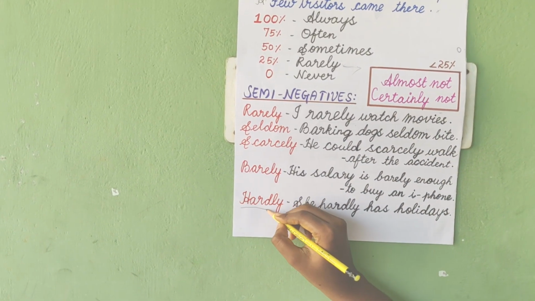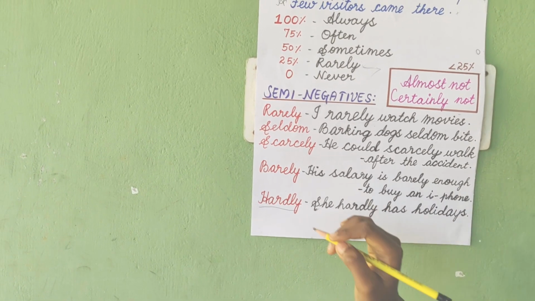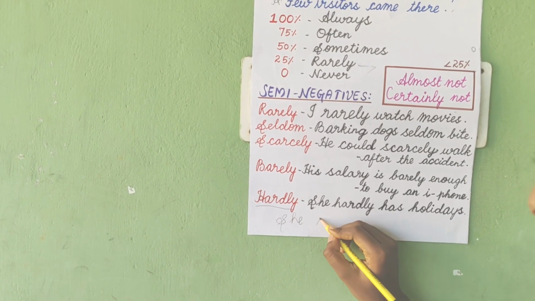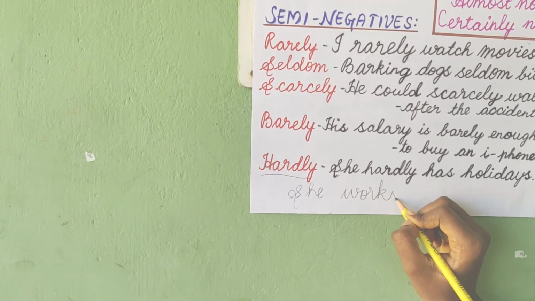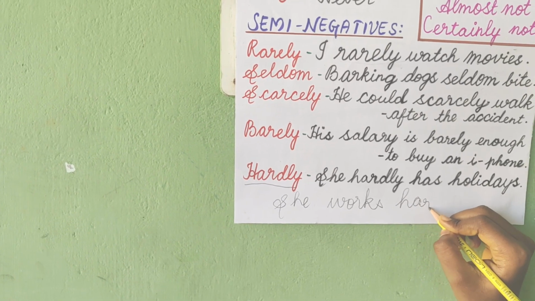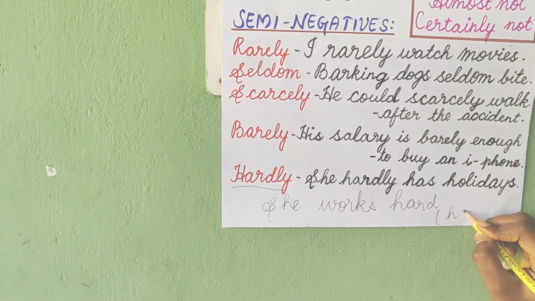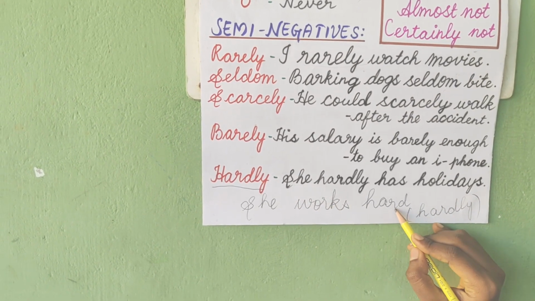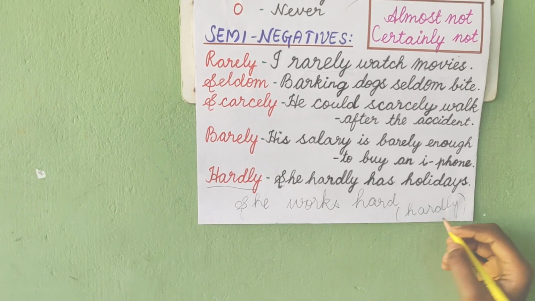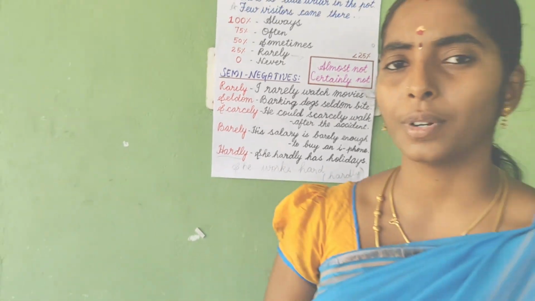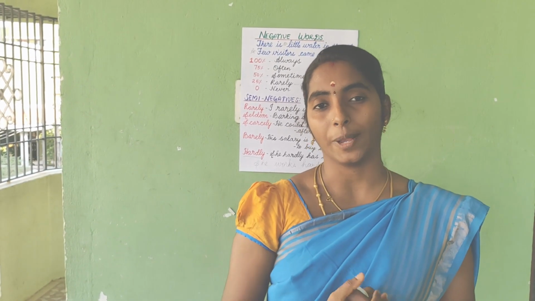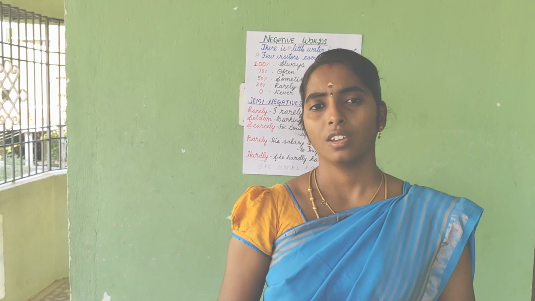But coming to this word hardly, you will have a little confusion. For that, I will give an example. She works hard. You will be confused in this area only. See, she works hard as well as she works hardly. What's the meaning of it? She works hard means she works in a hard way, with a lot of difficulties.